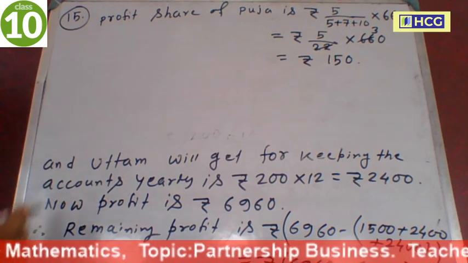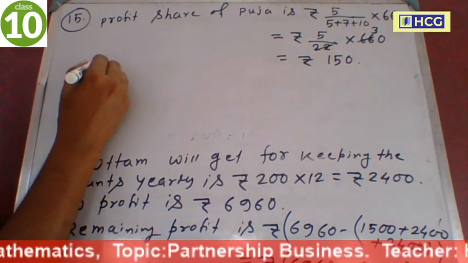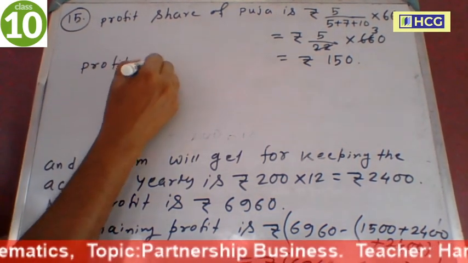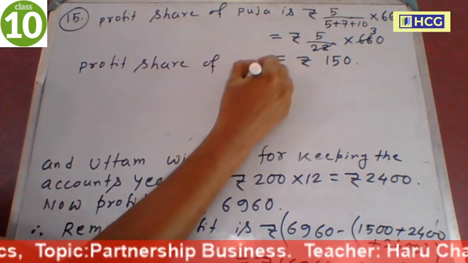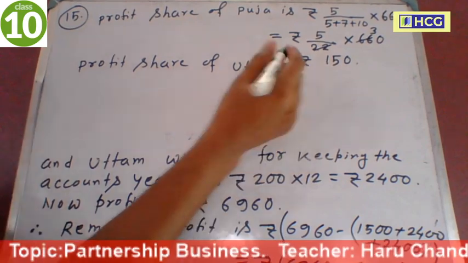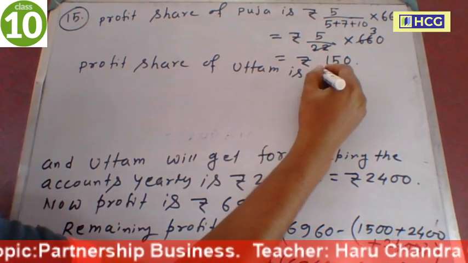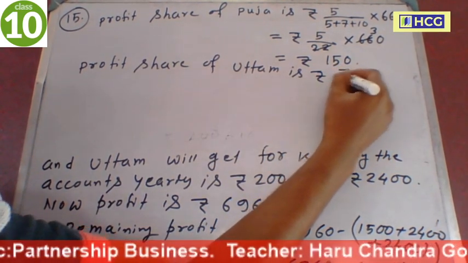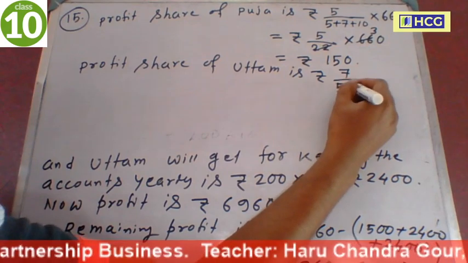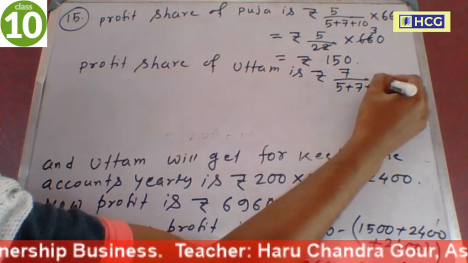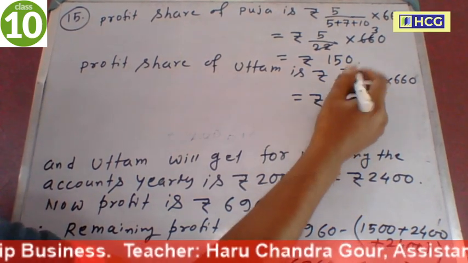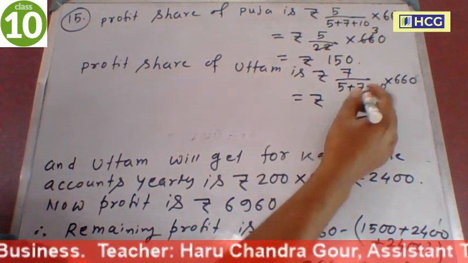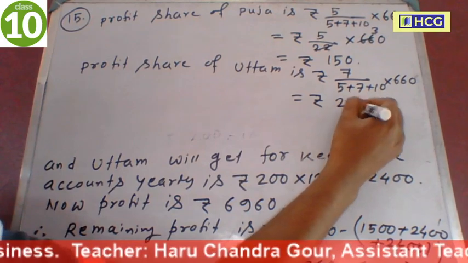Profit share of Uttam is rupees 7 by 5 plus 7 plus 10 into 660. Now this is 3, so 7 into 30 is 210.